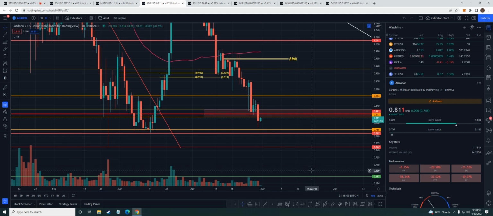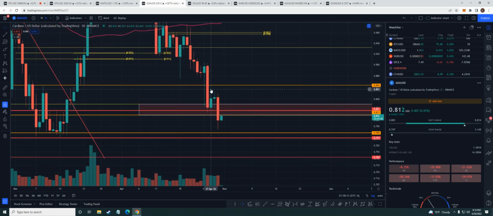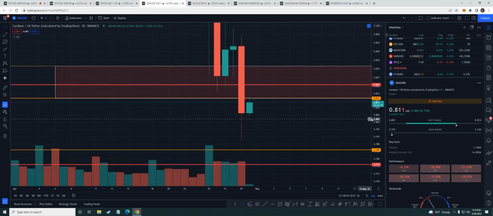Cardano. We broke down over here. We were starting to look good here for a minute, but we could not create a new high. So guys, you see how we got this high here, this high here, this high here. Every single high is lower, lower, lower, lower highs across the board. When you want to see a move to the upside, this candle was looking nice yesterday. In yesterday's video, you could get a nice reversal candle right here, but it went the other way because we could not create a new high. If you don't create a new high, you just create higher lows. You're just going to go downhill from there, and that's exactly what we did.